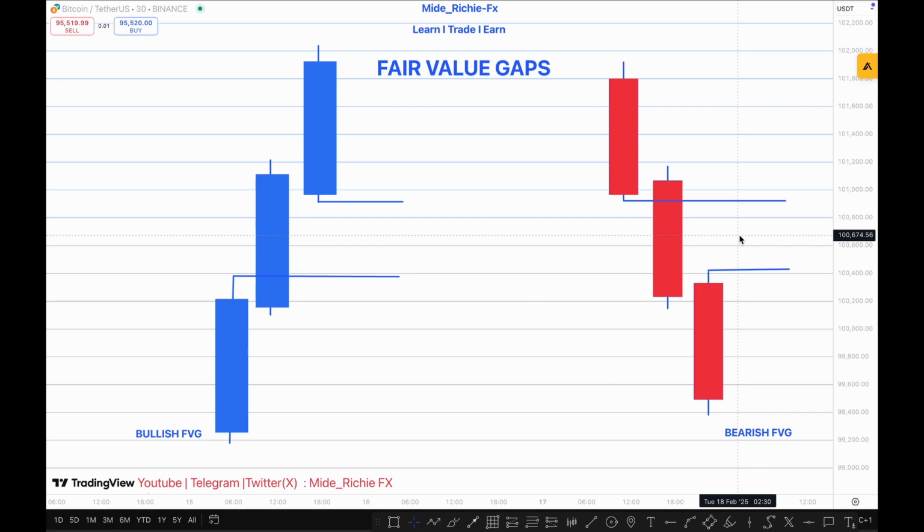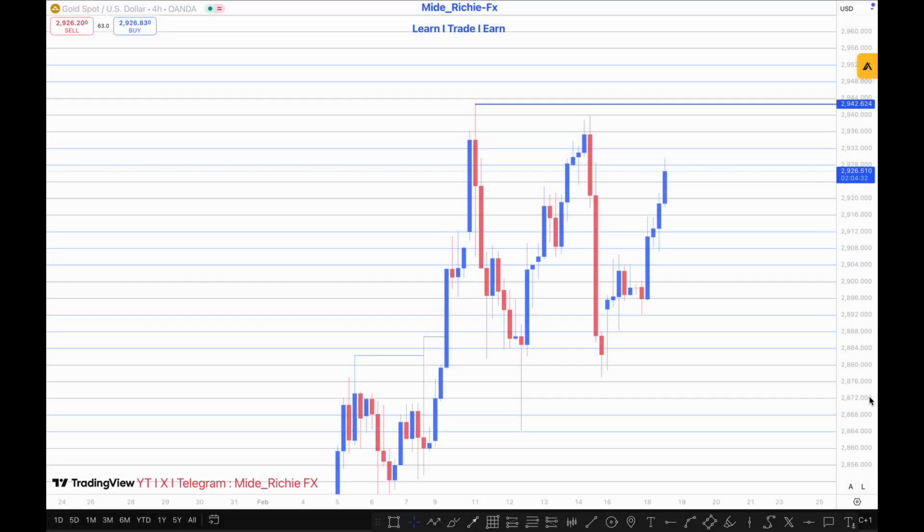So basically, let's just jump into the real market charts. How do you trade fair value gaps, right? See you in the chart. All right, guys, so we are going to be using XAU for this case study. How do I identify fair value gaps on the real market charts, and how do we trade them?